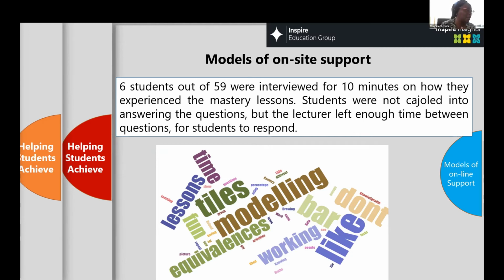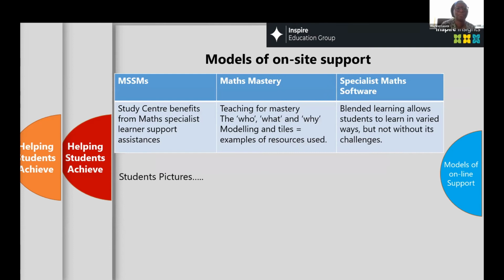And we did the PowerPoint clouding of words, and this is what we had. And you can see the modeling came up quite high, and working with tiles actually. So that was quite positive, and it fed back to us that students were really appreciating that.